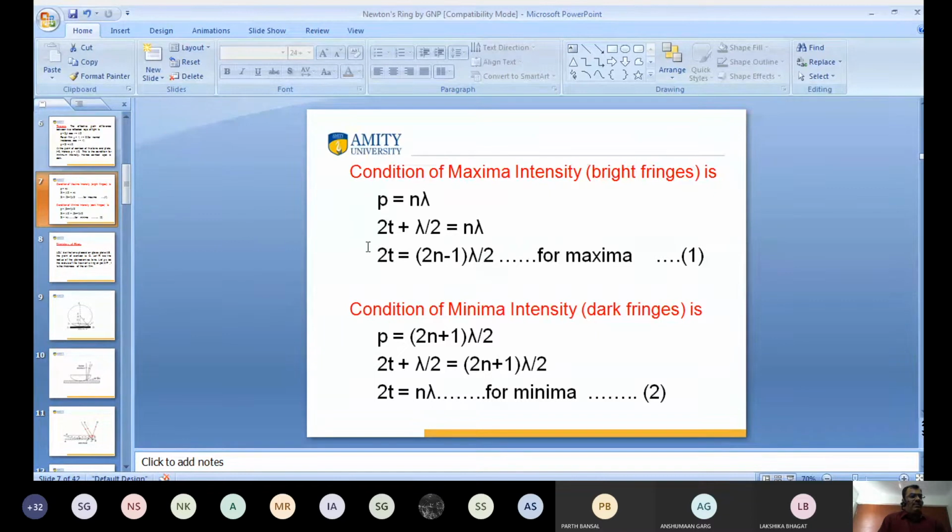So keep equation 1 in mind. In the case of equation 1, 2t, meaning twice the thickness of the air film, is an odd multiple of half of the wavelength. This is for maxima. And 2t equal to n lambda means an even multiple of half of the wavelength. This is the condition for minima. Keep in mind, I will use equations 1 and 2 in further derivation. Clear?